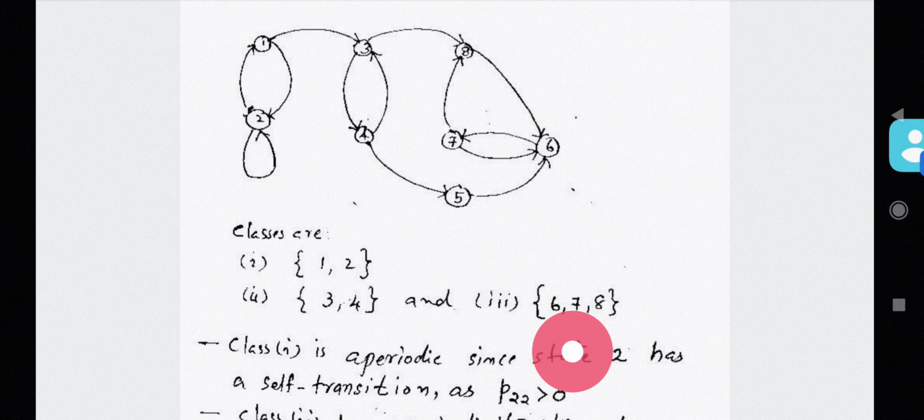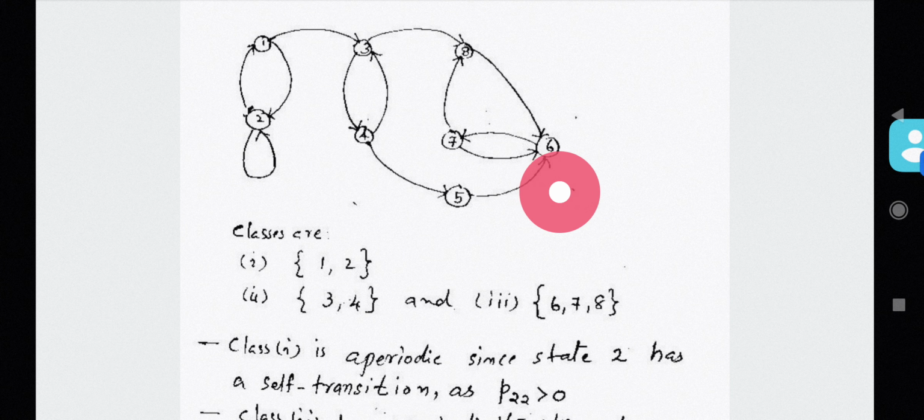Each state 6, 7 and 8. So mutual transition is possible, but from this class transition is not possible to the remaining states 3 or 4 or 1 or 2. Therefore this is a communicating class. So for this particular Markov chain you can identify 3 communicating classes: class 1, 2, class 3, 4 and class 6, 7, 8.